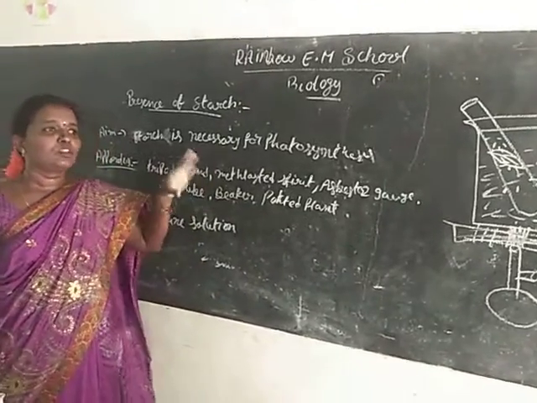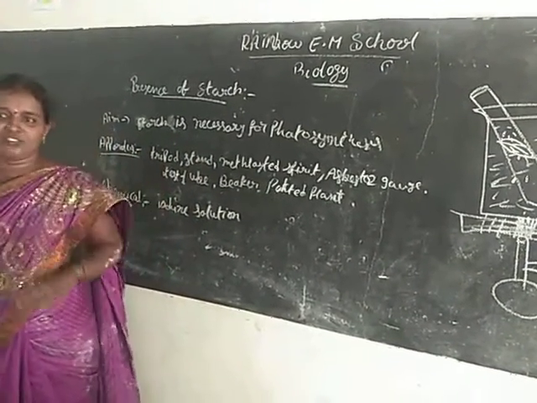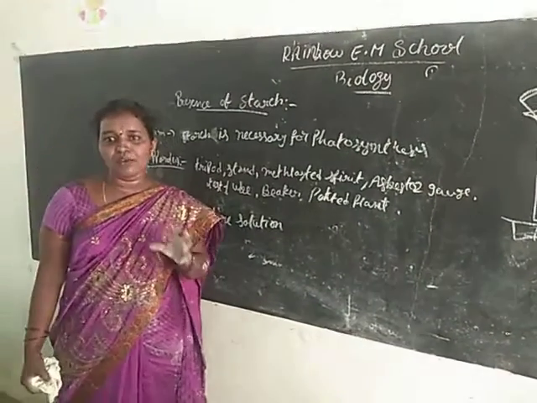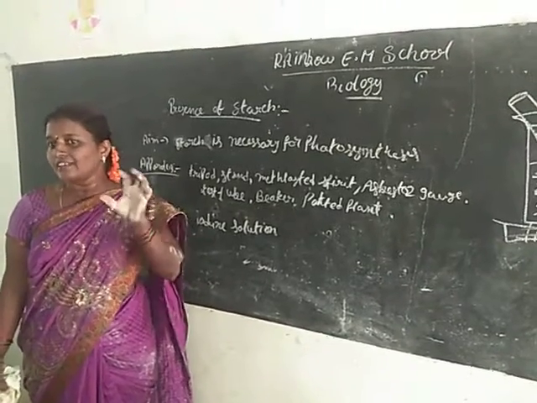Okay, and the procedure: you take the potted plant with a fresh leaf and expose it to the sunlight. Must and should expose it to the sunlight.